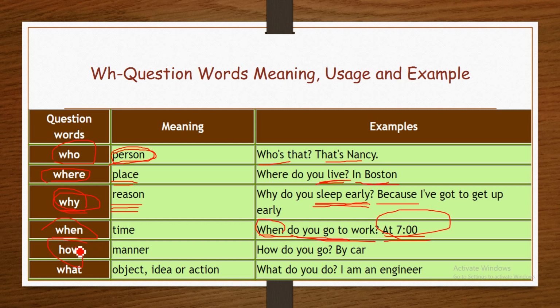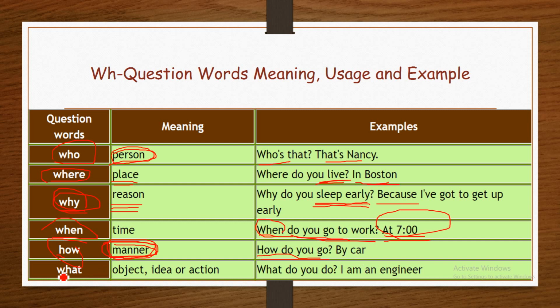How? How is also a WH question because it starts with H. How means manner. Here the question is about a manner, the way something is done. For example, how do you go? Here it is asking about the way someone goes. I go by car, I go by bus, I go by bicycle.